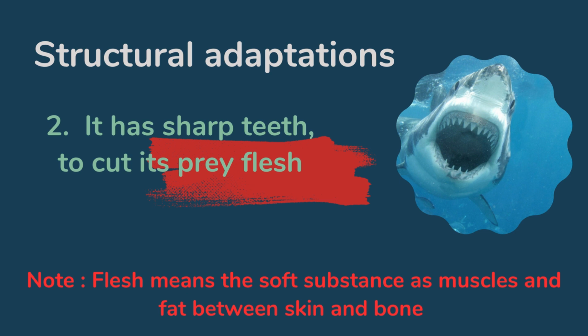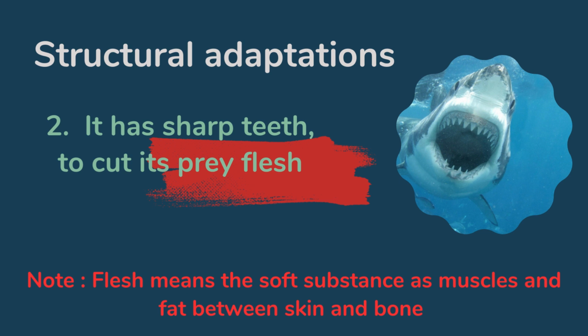Okay, now let's go to the second point in the structural adaptations for the bull shark. As we said, the first point was that it can live in both fresh water and salt water, so it has less competition to find food. This is one of the structural adaptations. The second one is that it has sharp teeth, as you see here. It cuts its prey's flesh. And what is the meaning of the word flesh?